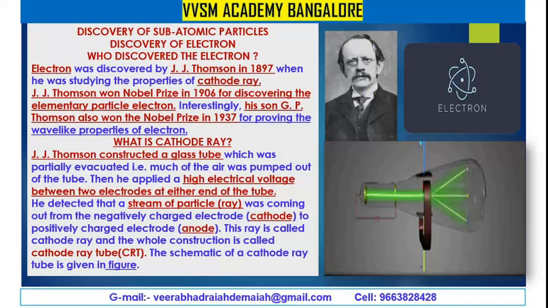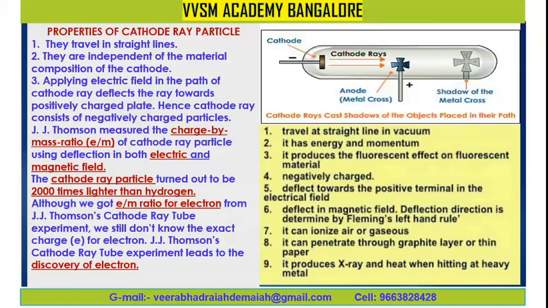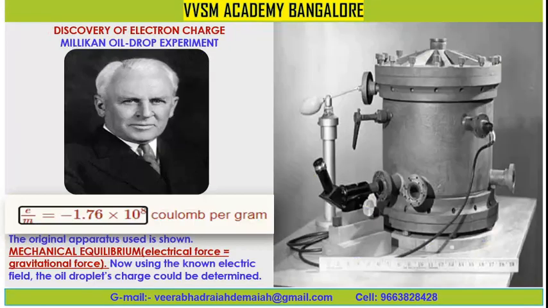Then coming to the discovery of the electron, who discovered the electron? You know that Sir J.J. Thomson discovered the electron. For that he was awarded the Nobel Prize in 1906, and his son also got the Nobel Prize in 1937 for providing the wave-like properties of an electron. The cathode ray tube was the discovery of the previous scientists, and the modified cathode ray tube and the study of properties of cathode ray particles we have discussed in the previous classes, my dear friends.